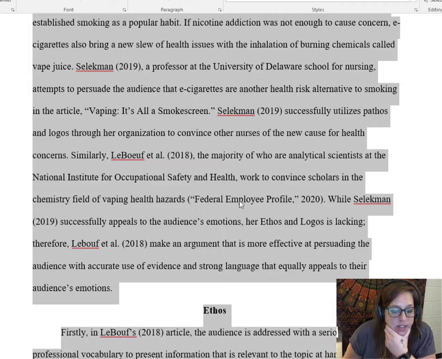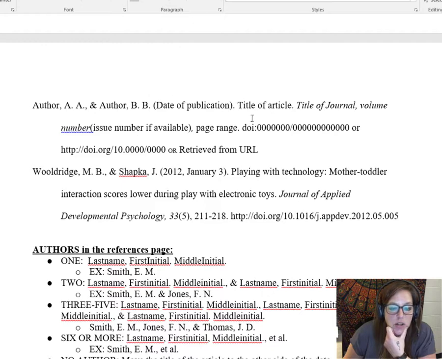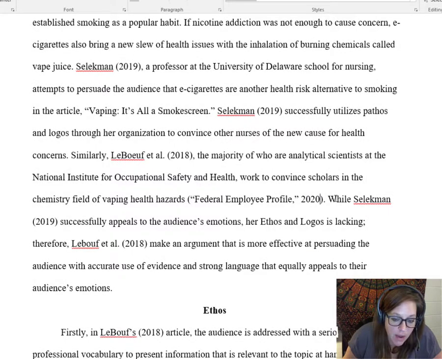Notice that this is a title of an article. But when we put the title of the article into the actual body of our paper, whether that's in text or in text citation or actually in your sentence, we change it to title case and put quotation marks around it. The original citation on the reference page doesn't put quotation marks around it and uses sentence case instead. Okay, so that's what that citation would look like. This source doesn't have any page numbers, so those are just left off of the citation.